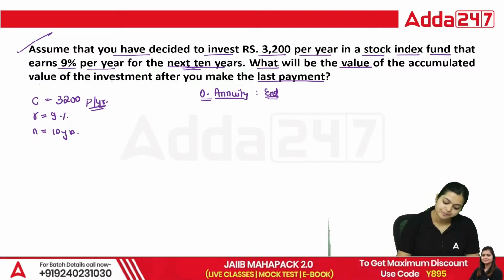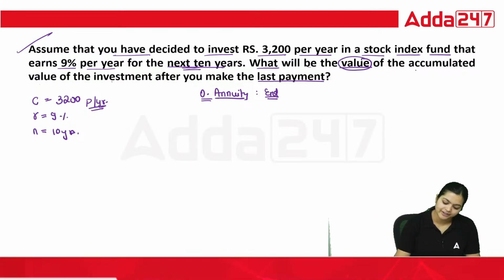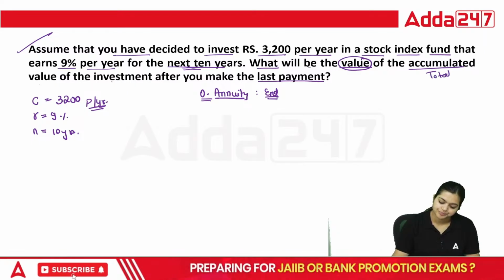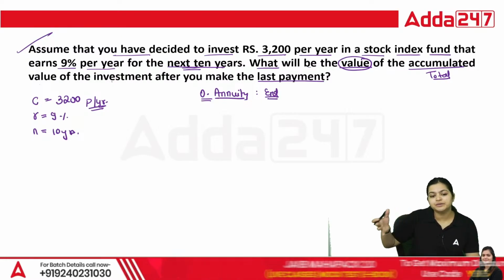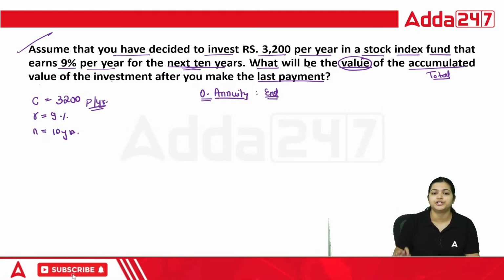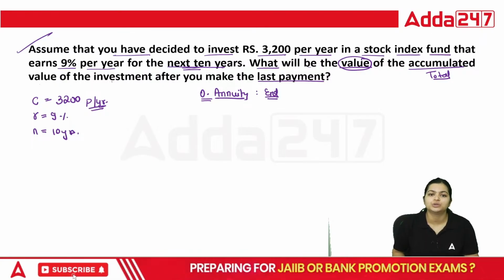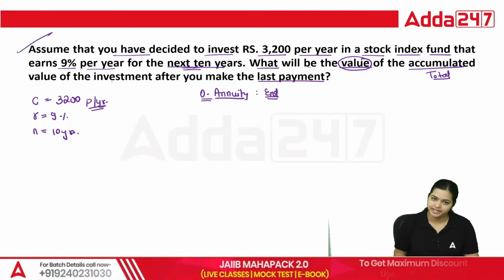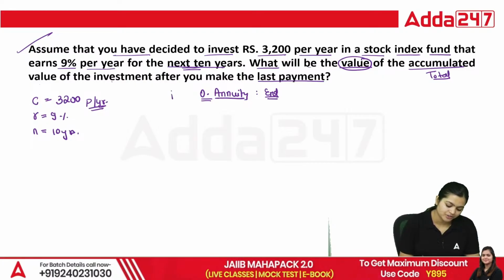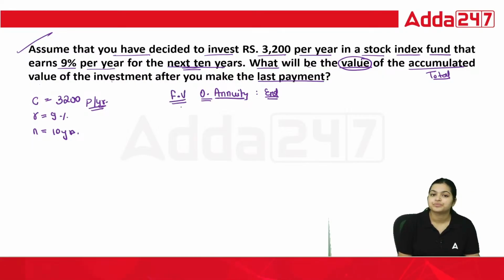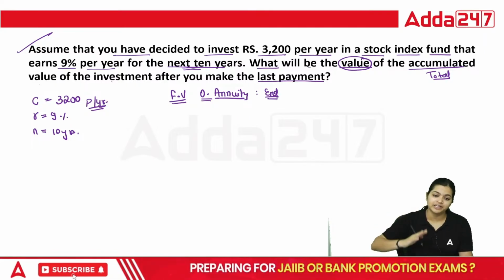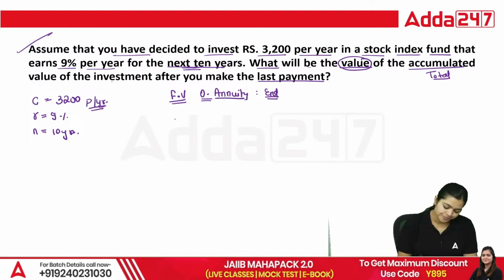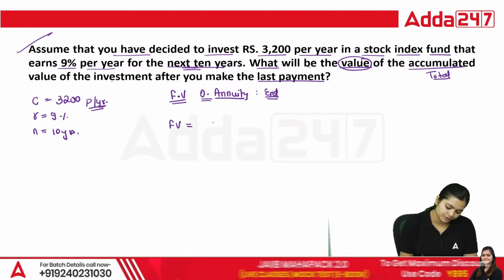Now let's read again. What will be the value of the accumulated, means what? Total. Accumulated means total value of the investment after you make the last payment. Means after completion of 10 years, as soon as you are giving 3200, what will be your total value of this investment in your hands? That is what we need to calculate. So that is going to be your future value, not present value, not today's value they're asking. They're asking after 10 years, what will be the value. So what formula are we going to use for future value calculation?